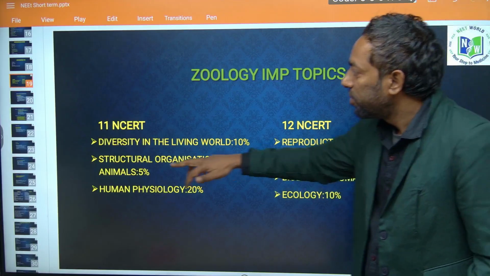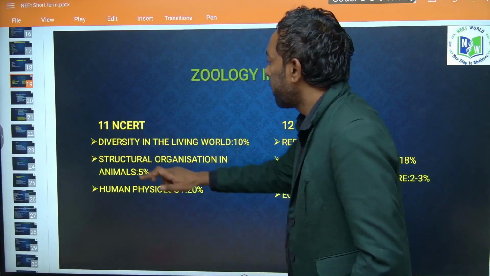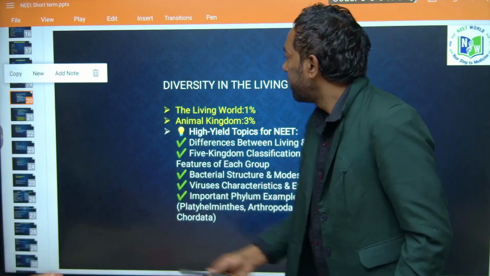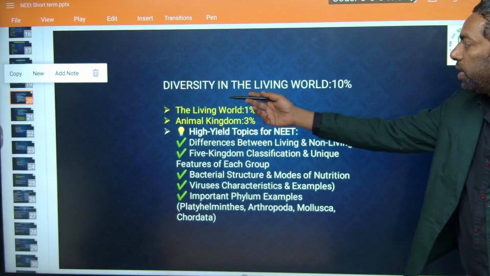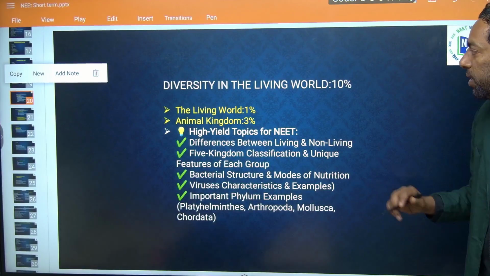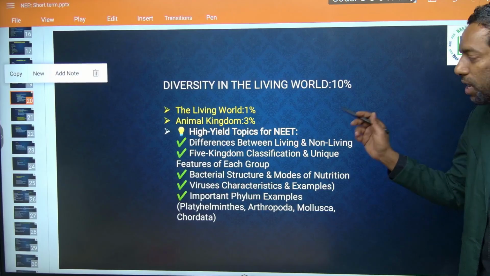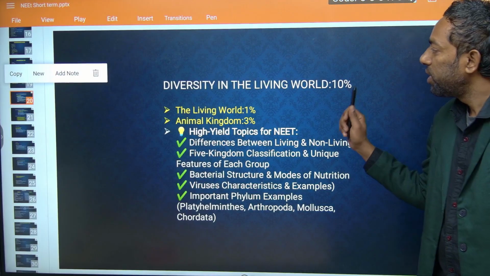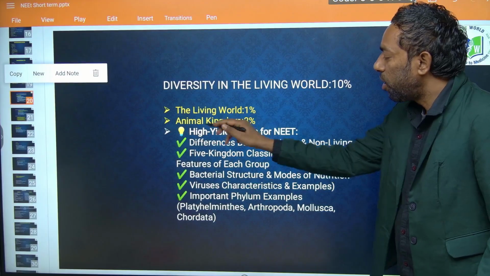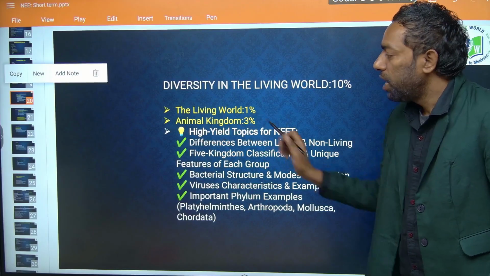Come to the next slide. Diversity in the living world is about 10%. In this chapter there are topics like the living world and the animal kingdom.